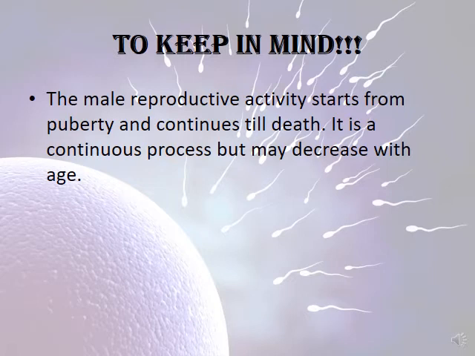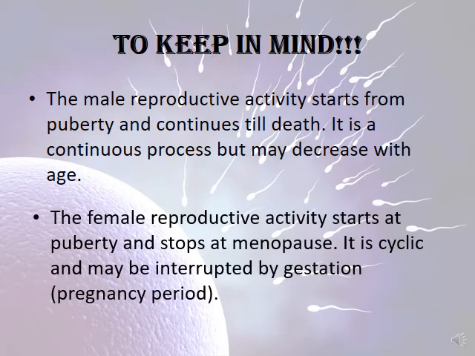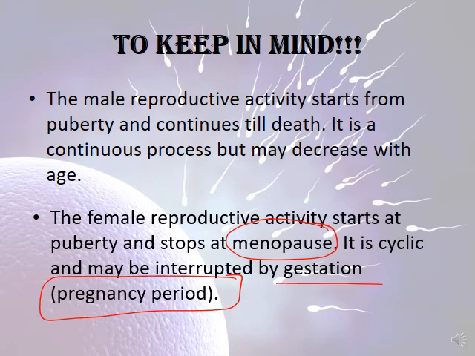It's a continuous process that may decrease with age, whereas the female reproductive activity starts at puberty and stops at menopause, at ages 50, 55, and so on. It's cyclic and may be interrupted by gestation, which is the pregnancy period.